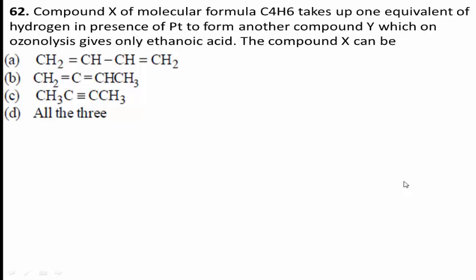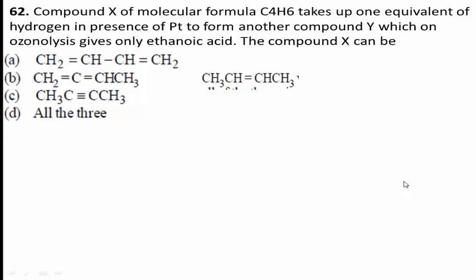Students, formation of only CH3COOH, ethanoic acid or simply acetic acid, by ozonolysis indicates that compound Y should be CH3CH=CHCH3. What is the name of this compound? But-2-ene, which can be formed by all of the three given compounds.